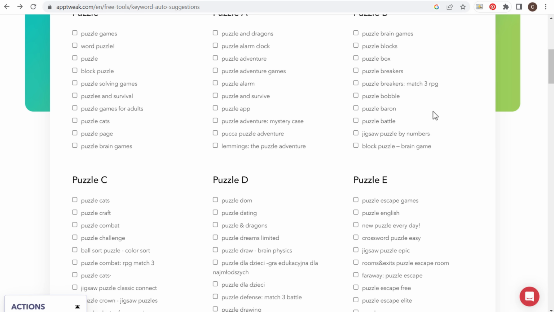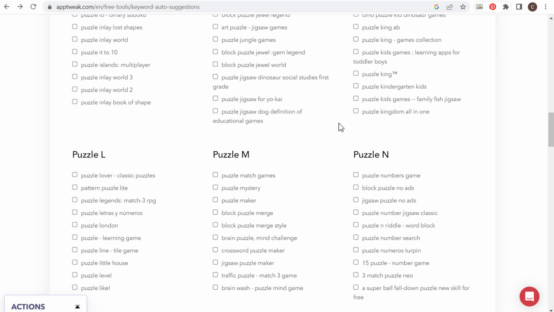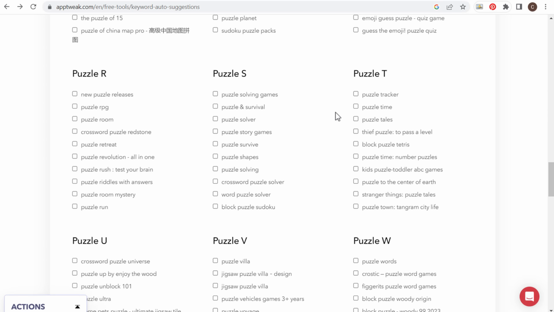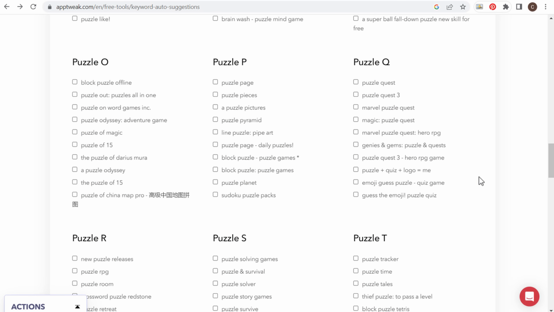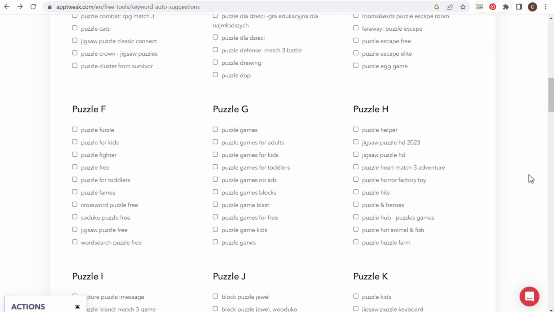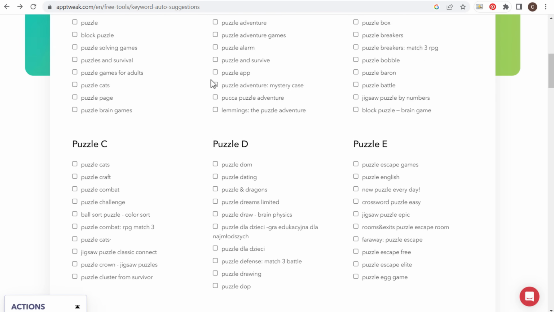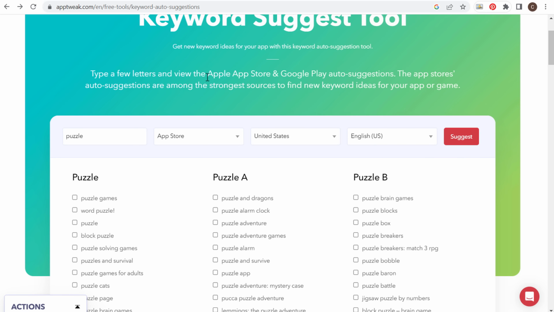So let's just say I'm creating a puzzle app and I want to put together as many puzzles as possible on my app. Then this is all you would need to do is just enter your keyword here, and I can find all sorts of different puzzle ideas that I can easily implement in my app if I actually knew how to do that. So this is a really good keyword tool for app developers or anybody who is helping an app with SEO. So apptweak.com specifically for mobile apps using the Apple App Store and Google Play Store.